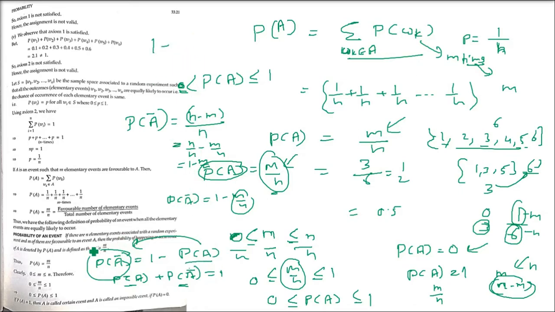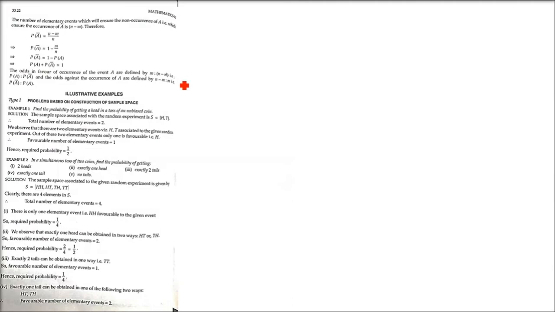Sometimes you need to find out that something is not happening to find out that something is happening, and vice versa. If something is happening, what is not happening can be found out. If something is not happening, what is happening can be found out using this formula. So we started talking about axiomatic probability, that is providing a value to the events.